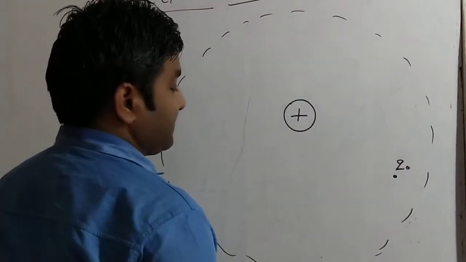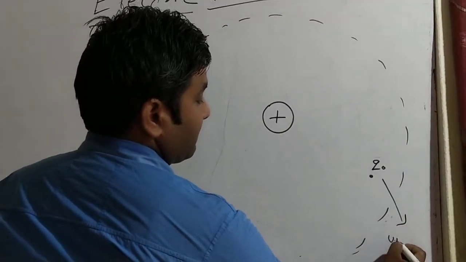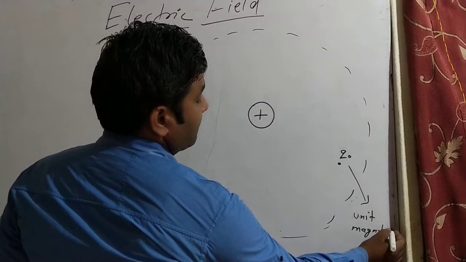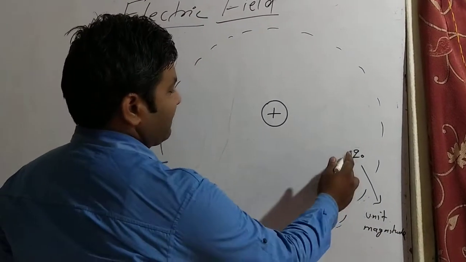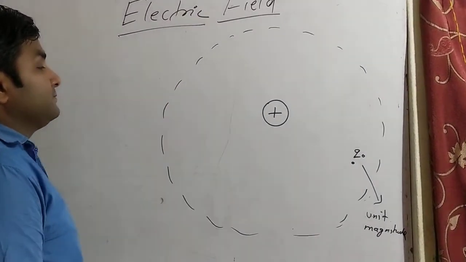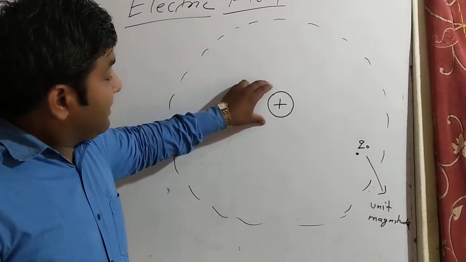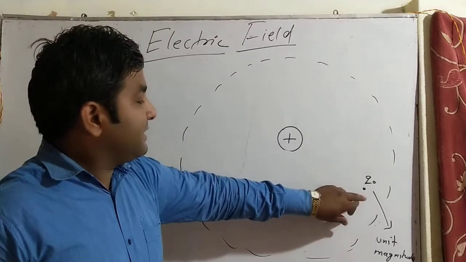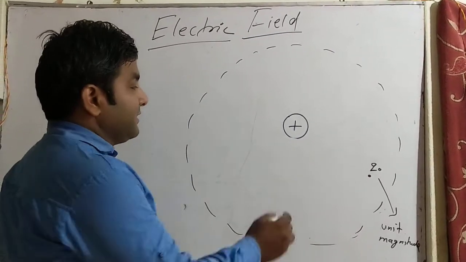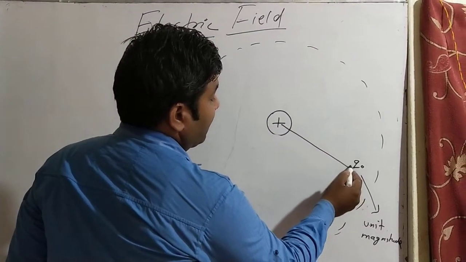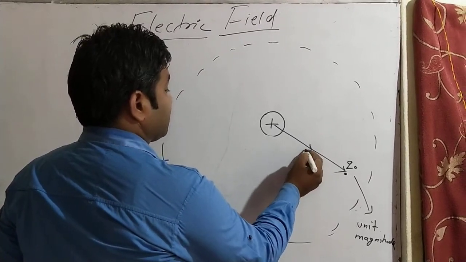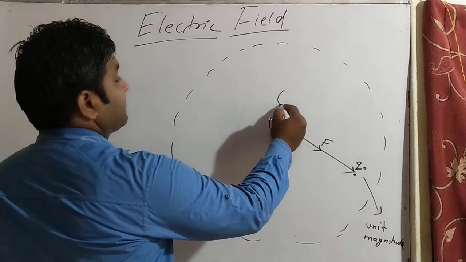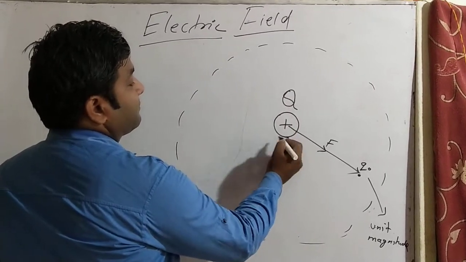Test charge means unit magnitude, always having a positive nature. So whenever a test charge is held in the region of this positive charge, a force acts on this test charge, that is the electrostatic force, because the value of this charge is plus q.